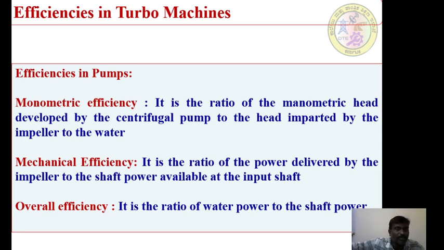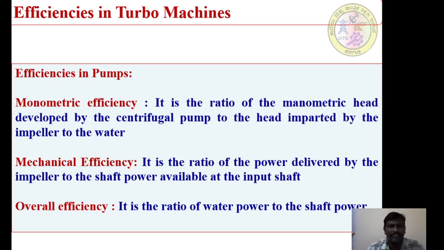That is the output from a system. With respect to that particular output, what is the head imparted by the impeller to the water? What is the work done by the impeller on water in order to raise that much head in a system? So the output is the manometric head, and the work done or the head imparted by the impeller to the water is the input to the pump. That ratio is always called the manometric efficiency.